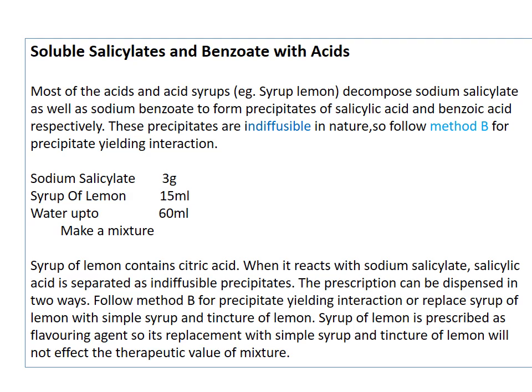Okay, so this incompatibility can be overcome by two methods in this prescription. Either we follow method B, or we replace syrup of lemon with a simple syrup or tincture of lemon as a flavoring agent. Okay, and we can dispense the prescription as such.